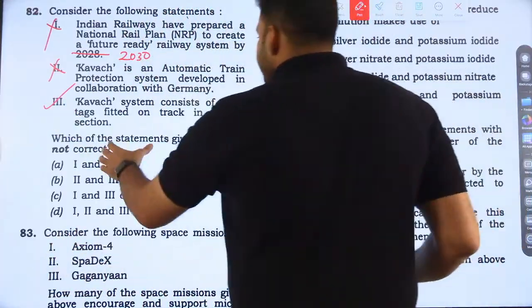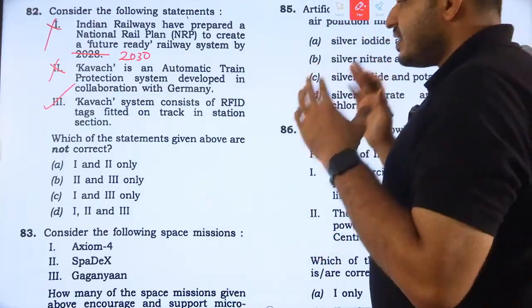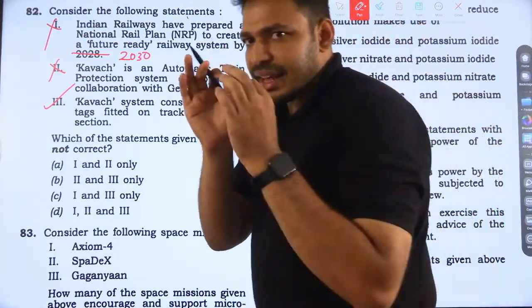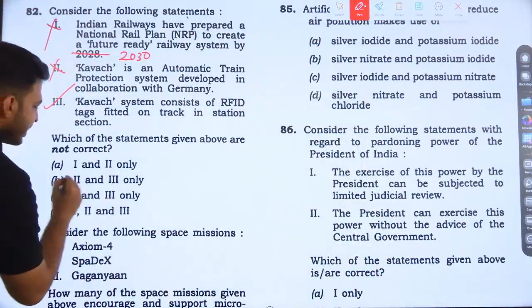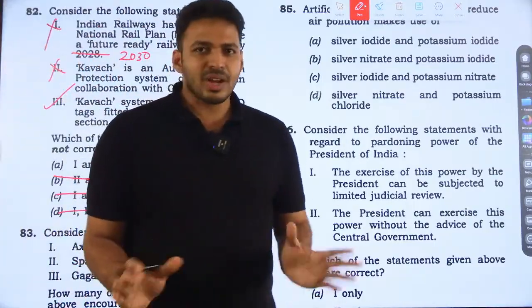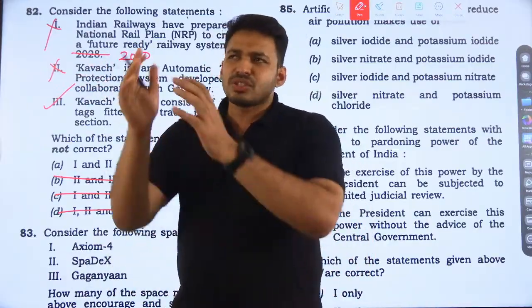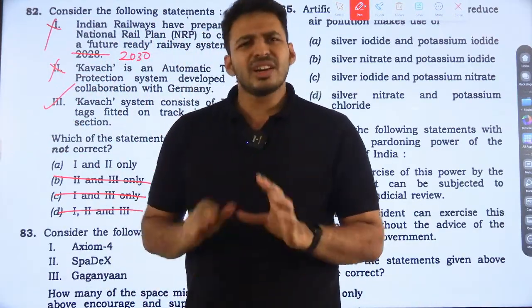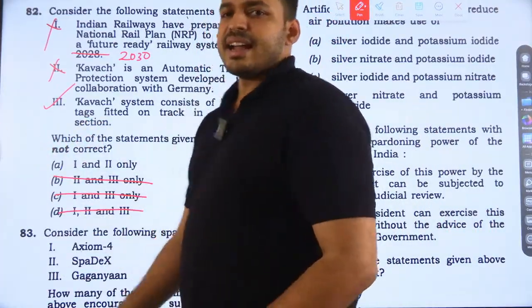The question is which of the statements given are not correct. Okay, 3 is a right statement. So by eliminating 3, 1 and 2 are incorrect. You don't need to know whether this year was 2030 or 2028. Don't get worried. By using this simple elimination technique, you can find the answer here.